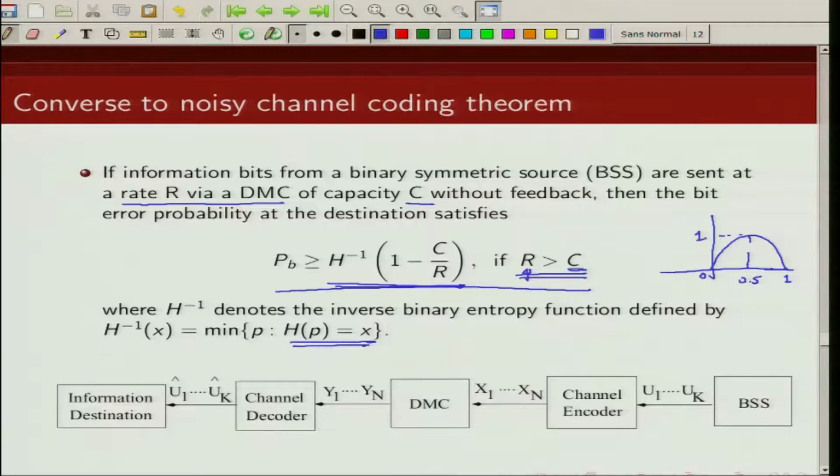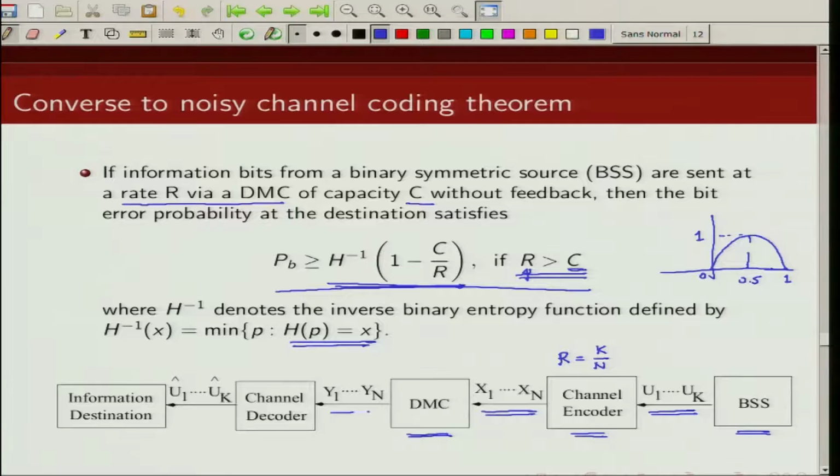Okay. So to prove this result, let us look at the block diagram. So we have a binary symmetric source. The output of that are ui's, u1, u2, u3, uk, and these bits are fed to a channel encoder that generates these code words x1, x2, x3, xn. So the rate of the code is k by n. Now these code words are sent over a discrete memoryless channel.